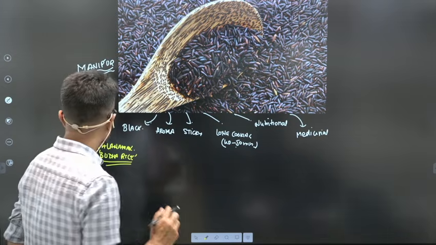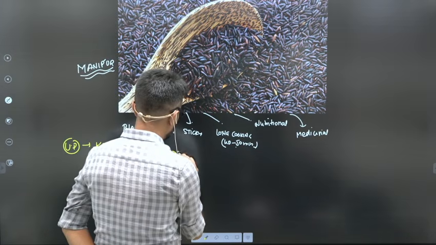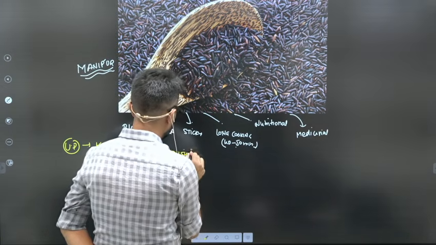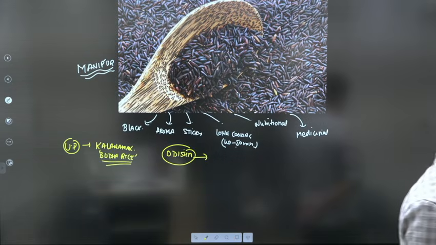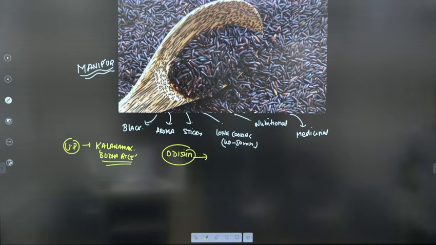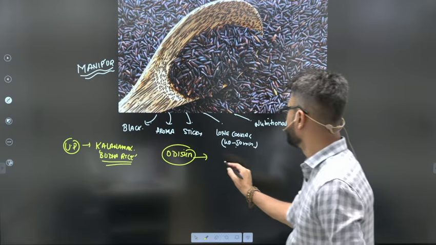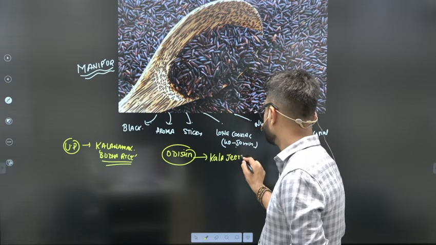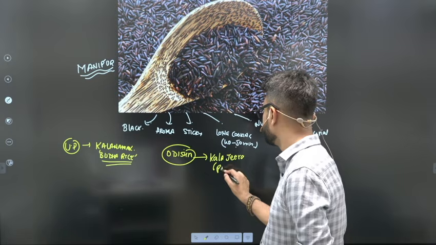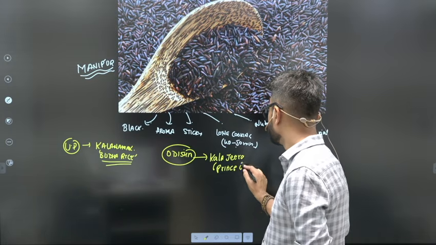Similarly, when you go to Odisha, Odisha also has an important rice with similar features, high nutritional value and black color, which is named Kala Jeera rice. And this Kala Jeera rice is also known as Prince of Rice.